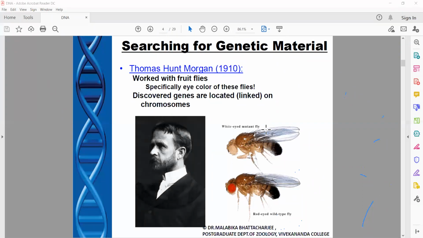So in 1910, what was his observation? The genes are located on chromosomes. So he developed this concept that traits are inherited. That was what Mendel said. Levene said that a nucleotide is made up of sugar, phosphate, and a nitrogenous base. Morgan in 1910 further stated that genes are located on something called chromosomes. So he observed the flies and he came to a very similar conclusion.